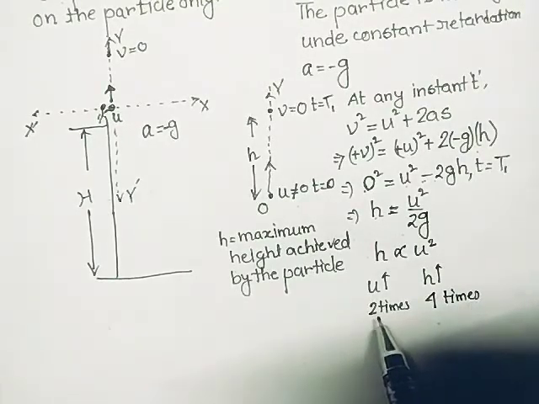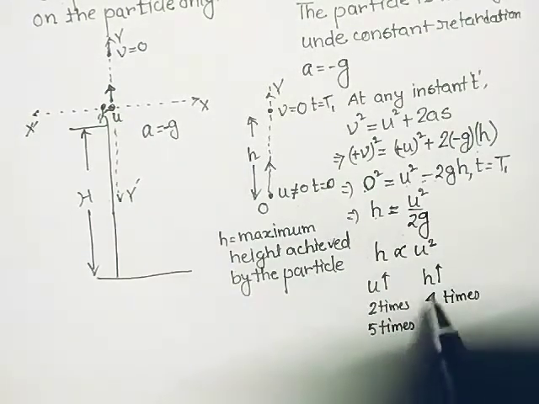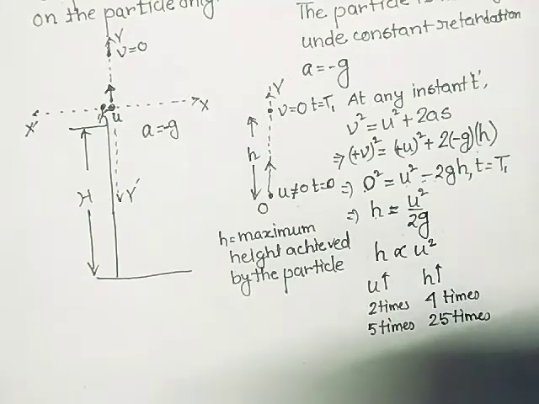If you throw it at 5 meter per second, the height achieved is 20 meter. If you throw it at 10 meter per second, the height achieved will be 80 meter. Similarly, if u is 5 times, h will be 25 times. That is increased with the square.